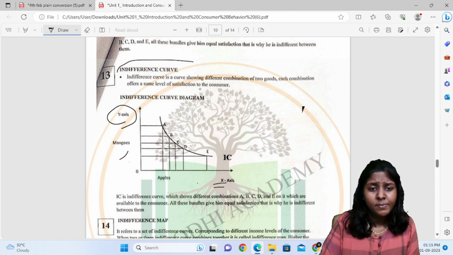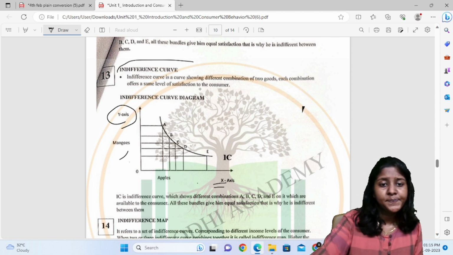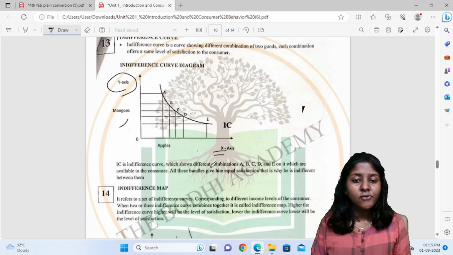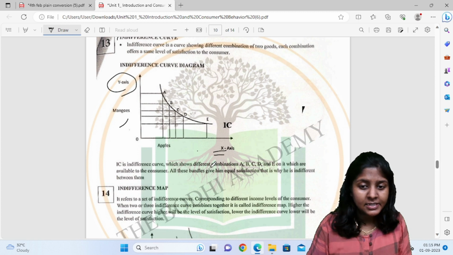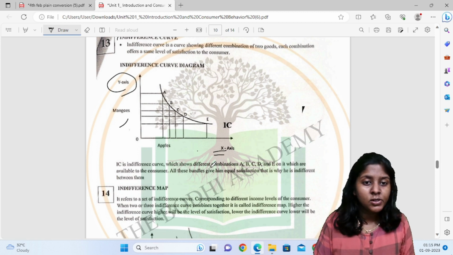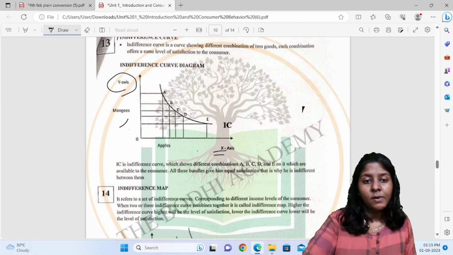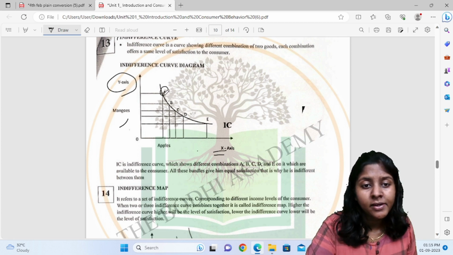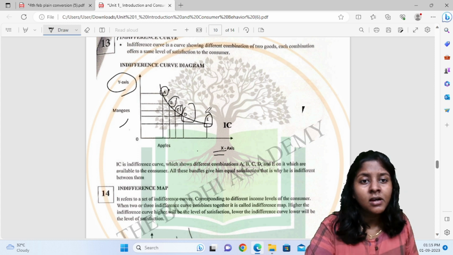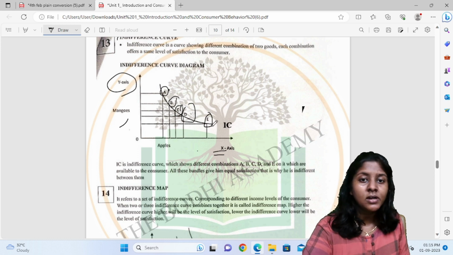These are the combinations of two goods. Different combinations A, B, C and D are available to the consumer. All these bundles, whether A, B, C, D or E, give the same level of satisfaction to the consumer.